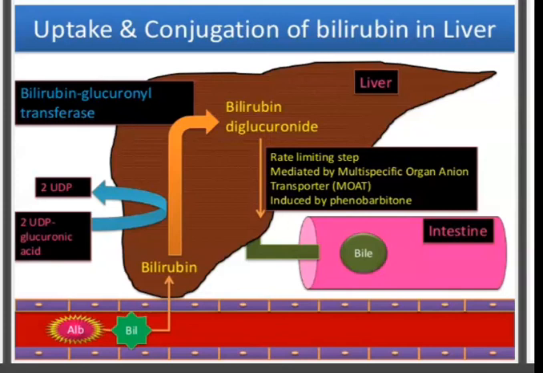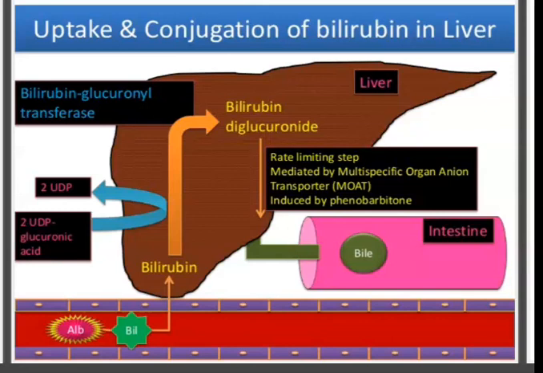During this process of conversion of bilirubin to bilirubin diglucuronide, 2 UDP glucuronic acid, or 2 UDP glucuronate, is converted into 2 UDP. With the help of the enzyme bilirubin glucuronyl transferase, it converts into bilirubin diglucuronide.